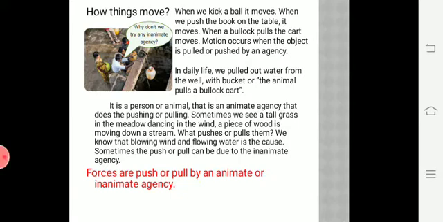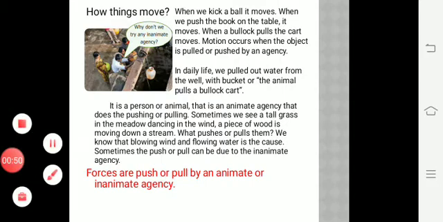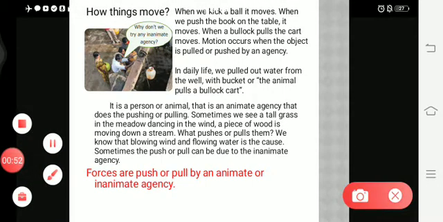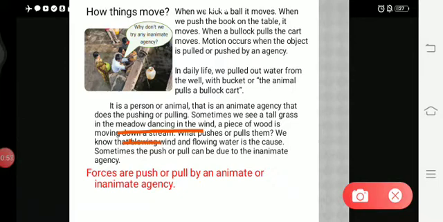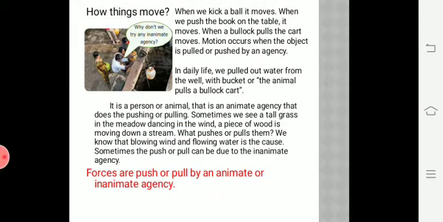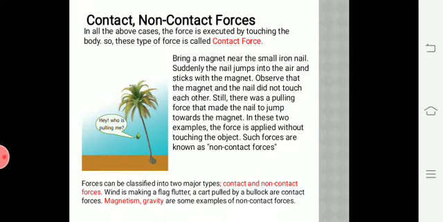Some of the examples we have for inanimate are when the wind is flowing, the grasses will be dancing due to wind, or when a stream is there, the wood is flowing or moving down the stream. These are some of the examples of inanimate agency, which you can see here. In the previous class we have seen about this, and now we are going to continue.